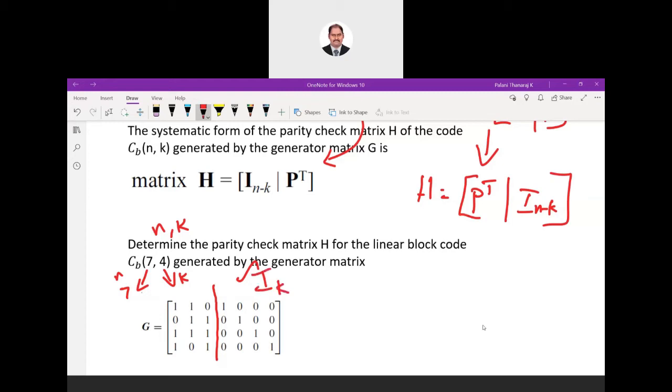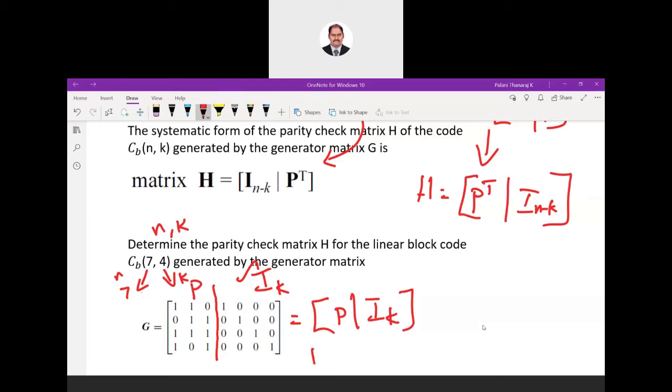K is what? 4. This agrees. If this block of code is identity, then this block of code has to be your parity. So this is conforming to the block notation p I k. So we know what is the parity block, we know what is identity block.